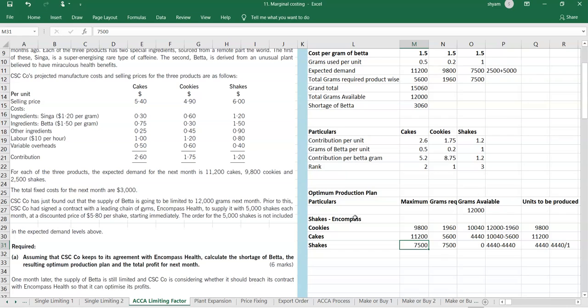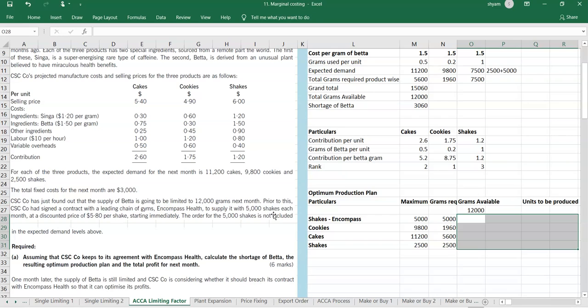So this will be 2500. The grams required is also 2500. Here the total Encompass products that we have to sell is 5000 shakes, and each shake will take 1 gram, so 5000 grams. So we have to start from there only. We can't do all these. Then why did we do it? We just had to show that without the compulsory order, what we did earlier is correct, but with the order we have to do it differently. So 12,000 is required and 5,000 is going to be consumed. The balance will be 7,000.